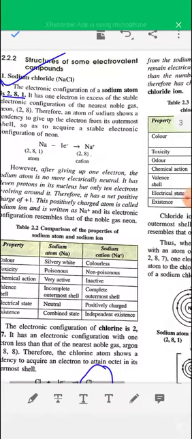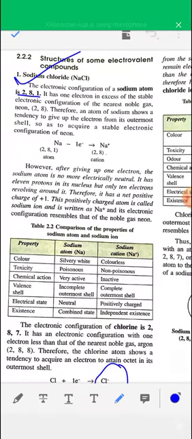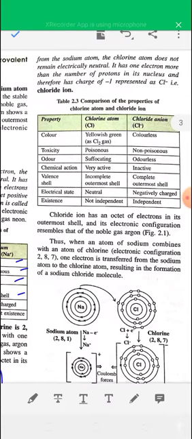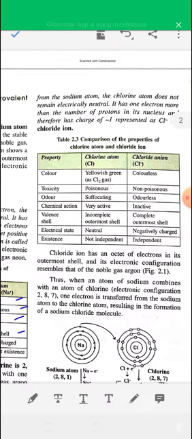Between Na and Na plus, Na plus is more stable. It is less poisonous, colorless, and more stable because it has a complete outermost shell. Similarly, between Cl and Cl minus, Cl minus is more stable. Cl minus is inactive, colorless, non-poisonous, and it has a complete outermost shell.